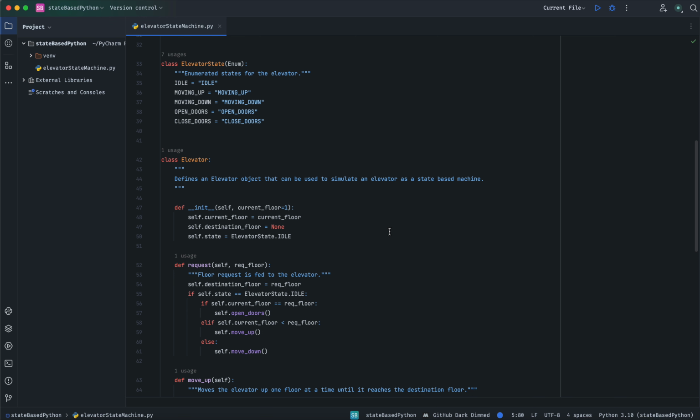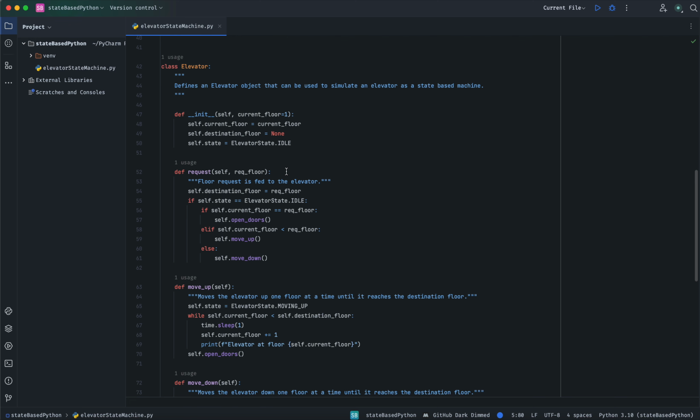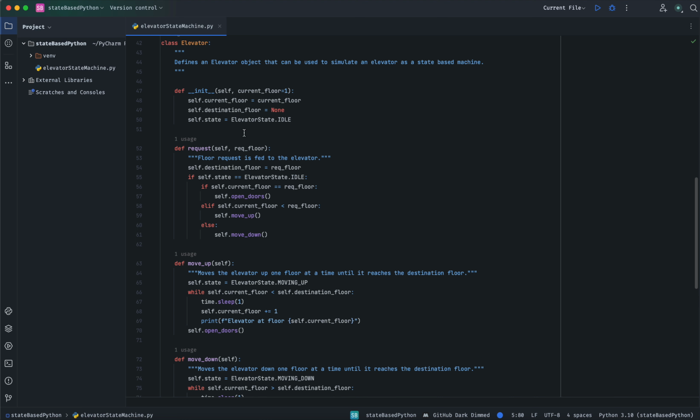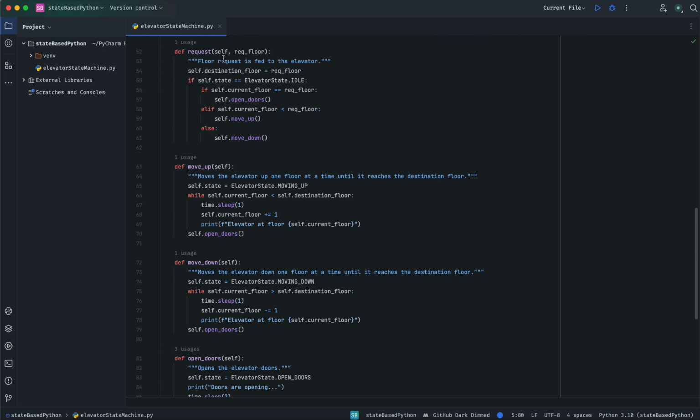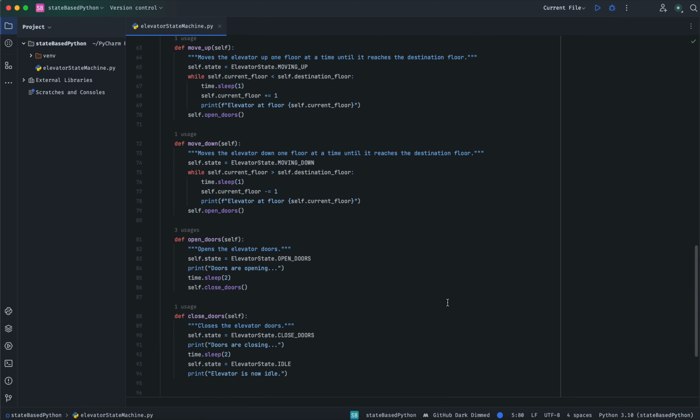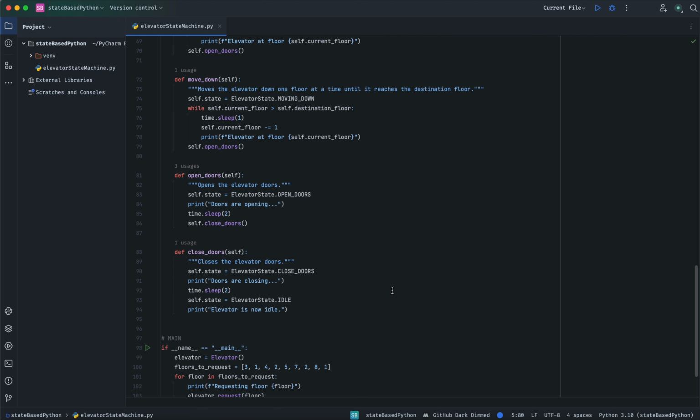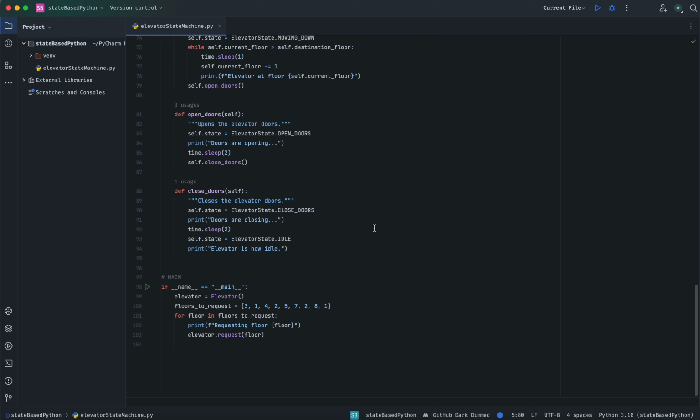All right, basic code overview. We've got an enumeration for elevator states. I could have probably done this a different way, I just wanted to use the enumeration. I created an elevator object which has its constructor or initializer, starts at floor 1, and sets everything up. Request is when a floor is requested. Move up, pretty self-explanatory. Move down, also self-explanatory. Open doors and close doors.